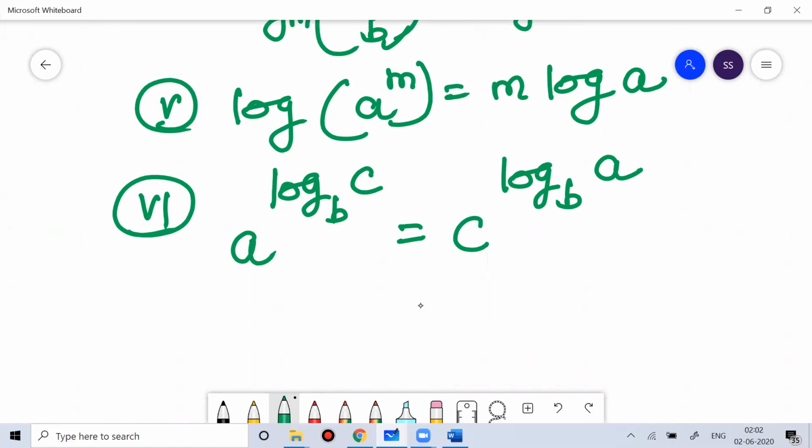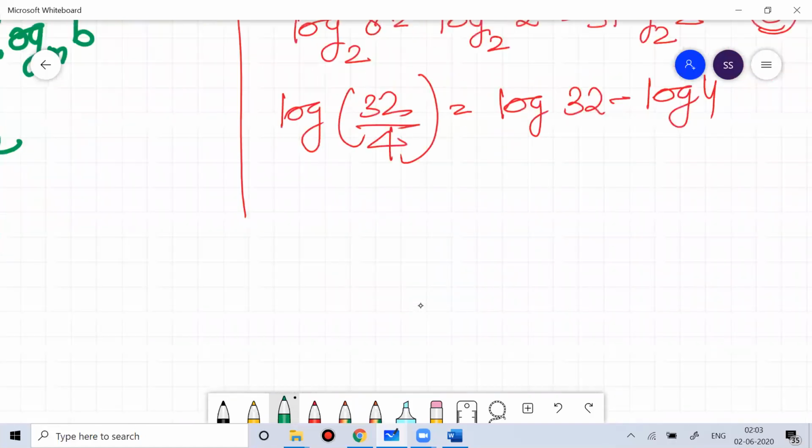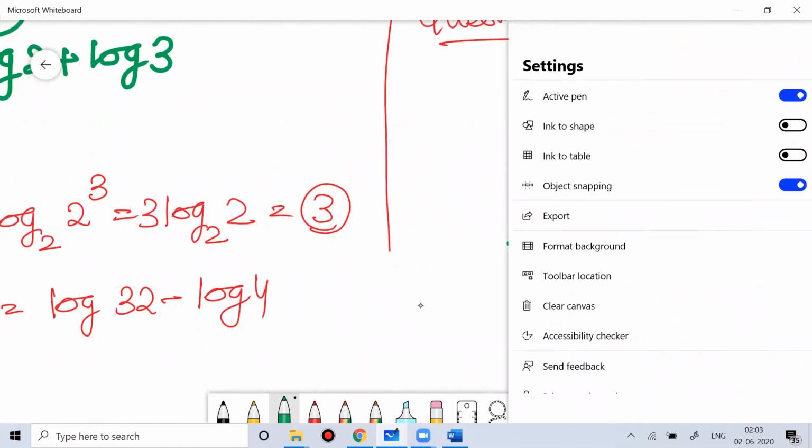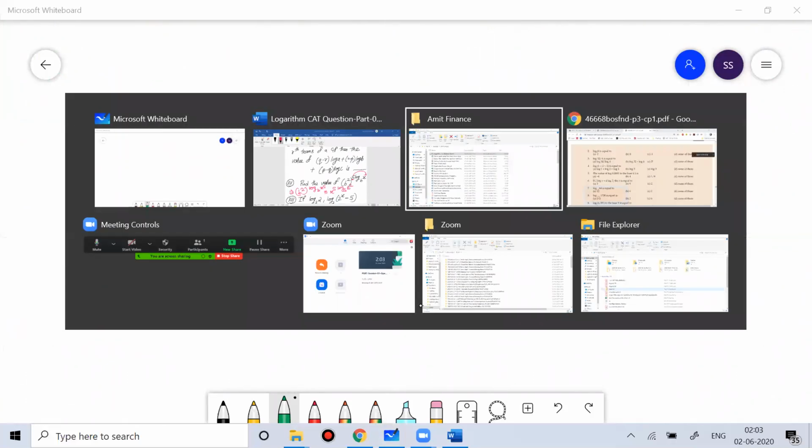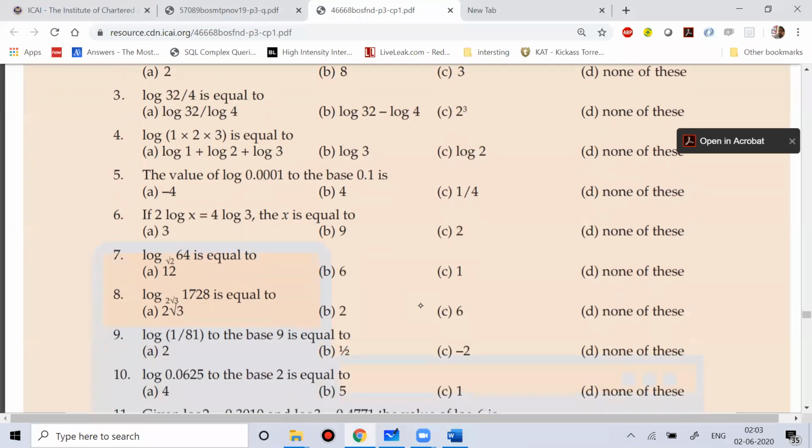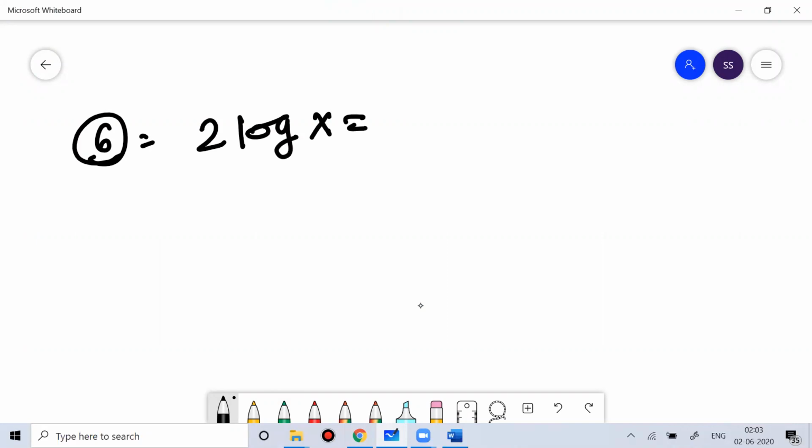When we go ahead, we need to be very confident about these properties, and the more confident we are about these properties, the better we can solve the question. If you see question number 6, it is 2 log x is equal to 4 log 3, then x equal to. They're asking you the value of x.